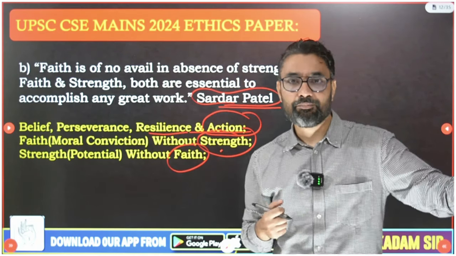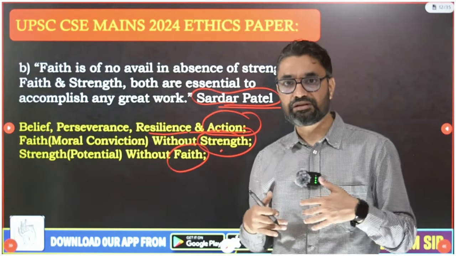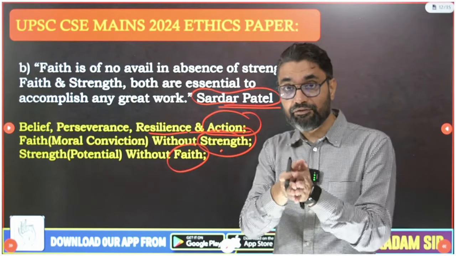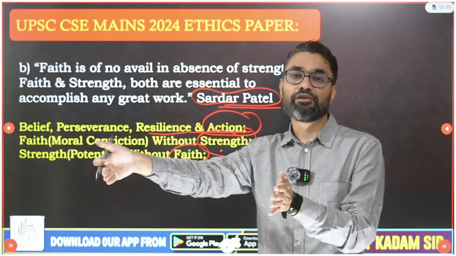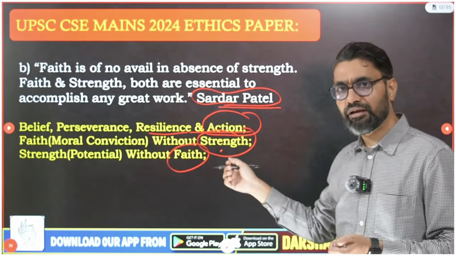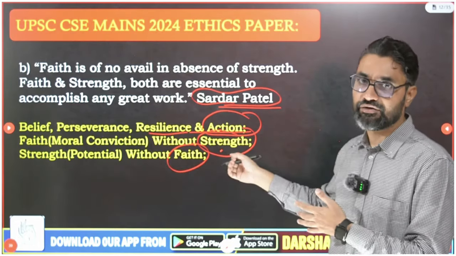They did not go on beating anyone, but rather they purchased those animals. You are selling them for a slaughterhouse, sell them to us, and they rehabilitate those animals. So financial strength and your moral conviction, both together will lead to productive outcomes. So any such example from current affairs you can use to establish in a present context.